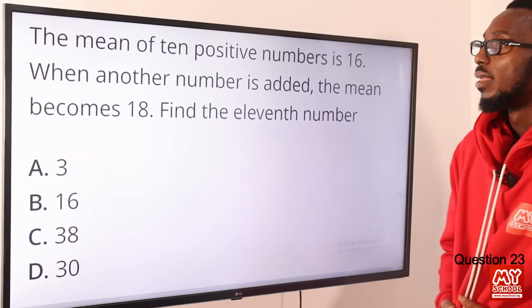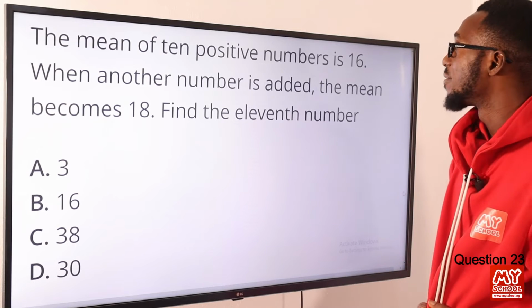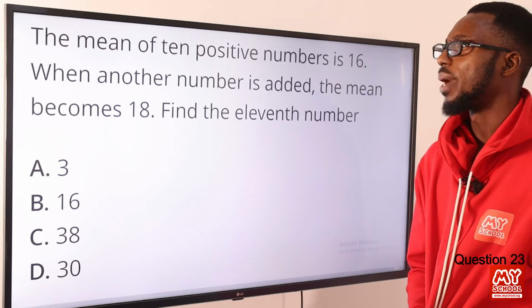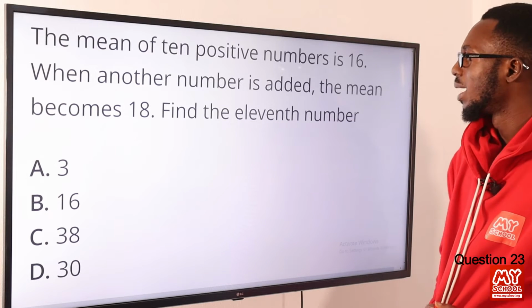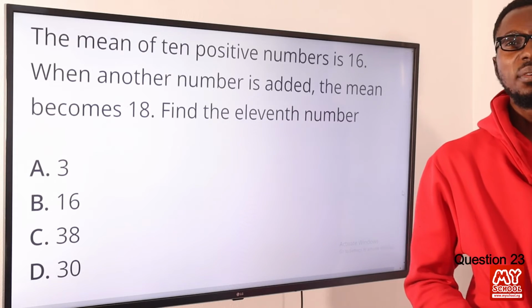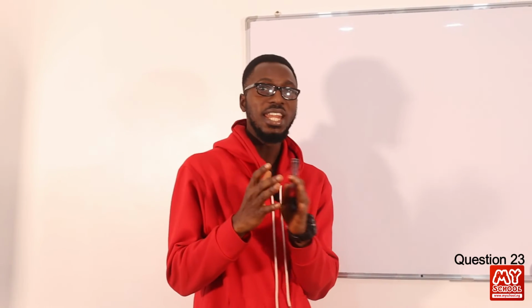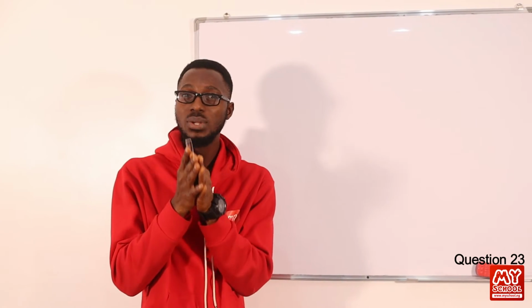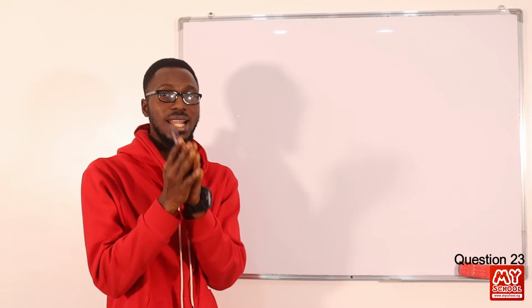23. The mean of 10 positive numbers is 16. When another number is added, the mean becomes 18. Find the 11th number. Okay, so the mean of 10 positive numbers. So they are not negative, all right?